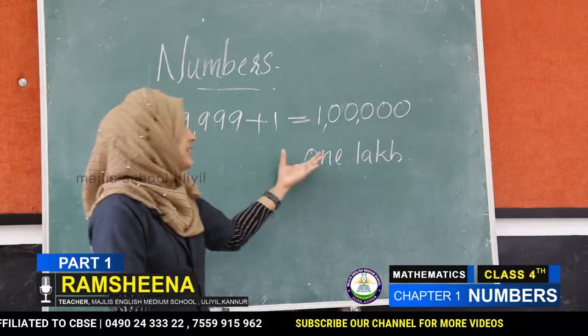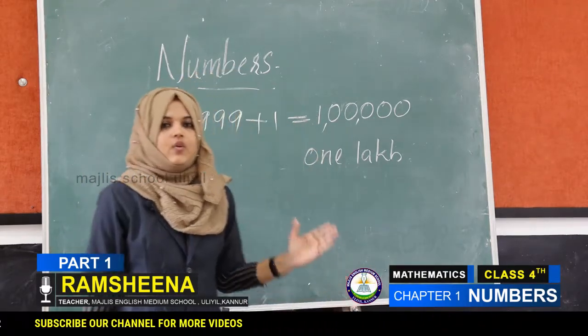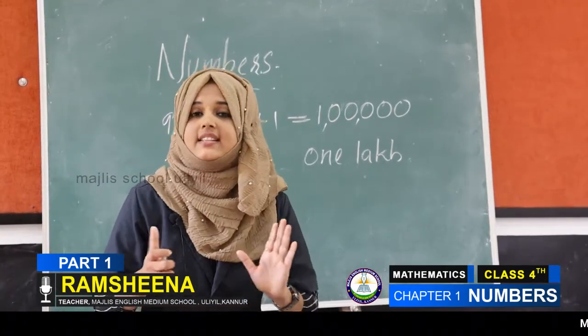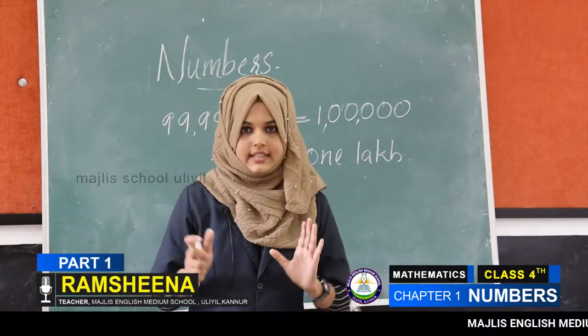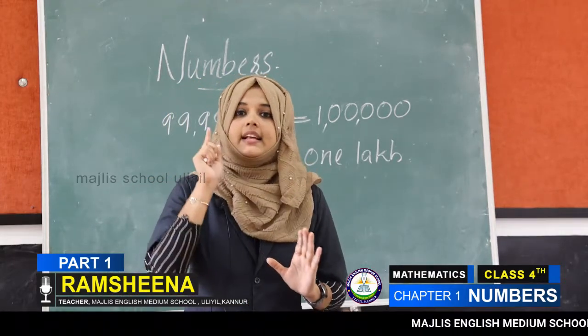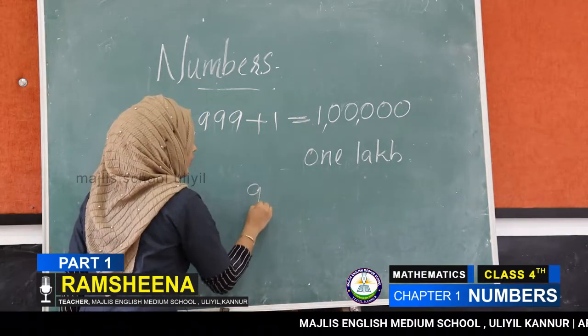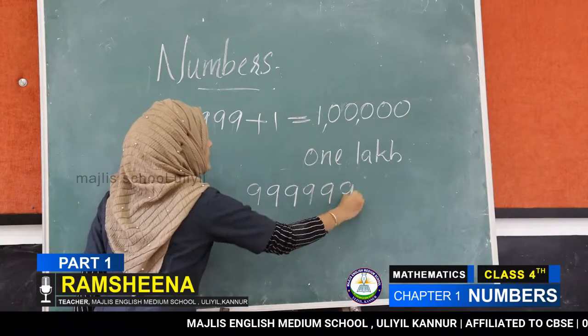This is the smallest 6-digit number. Then what is the largest 6-digit number? We all know the largest 6-digit number is 6 nines. 1, 2, 3, 4, 5 and 6.